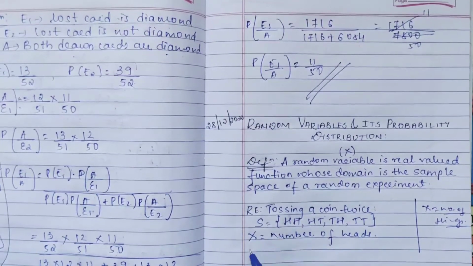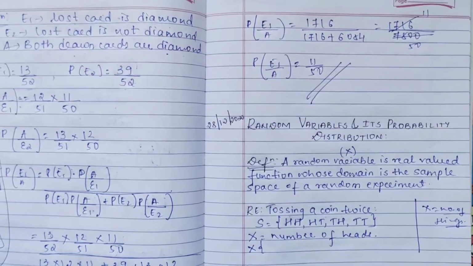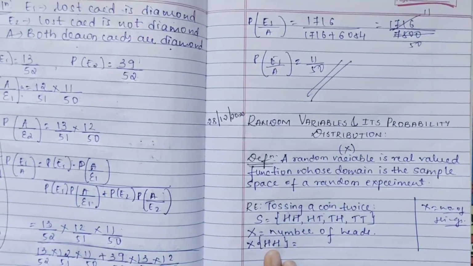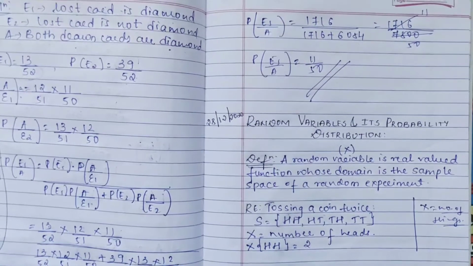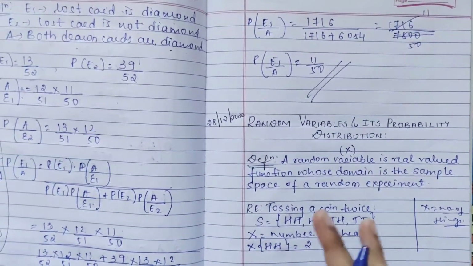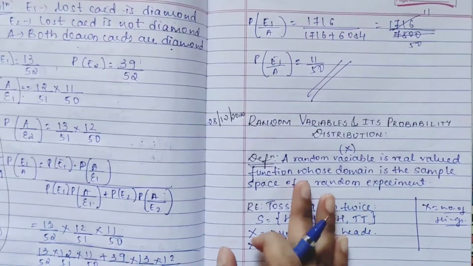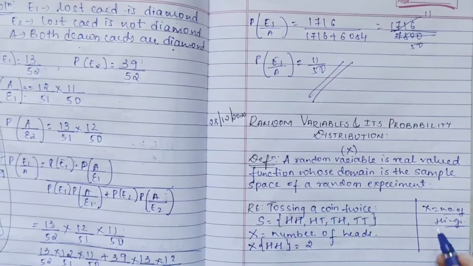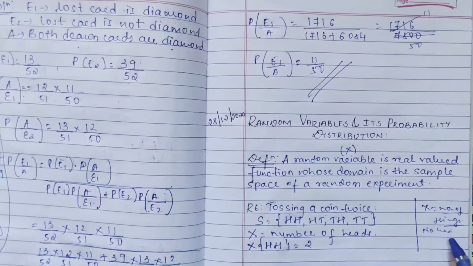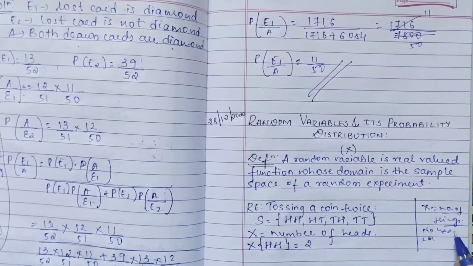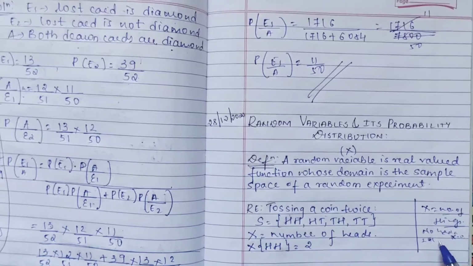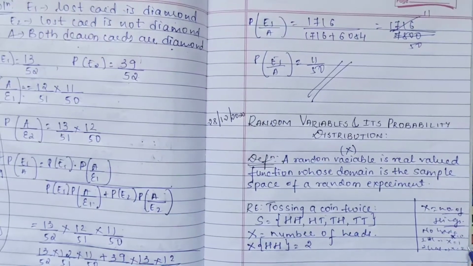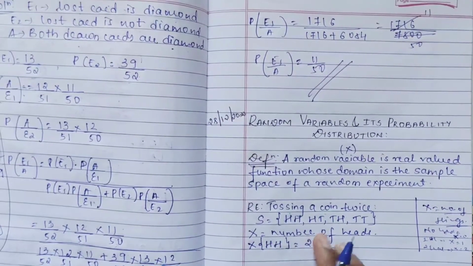Now x is the number of heads. So how many times may heads have come here? This is 2, right? Now that I am telling x is the number of heads, you yourself can find how many values you can get. Here we are tossing twice, so either you may get no head or one head or two heads. If no head, the value of x will be 0. One head means its value will be 1. Two heads, its value will be 2. So how many values will you get for x? Obviously 3 values.